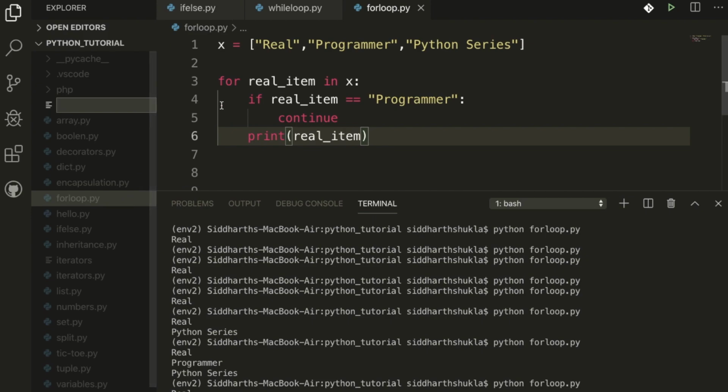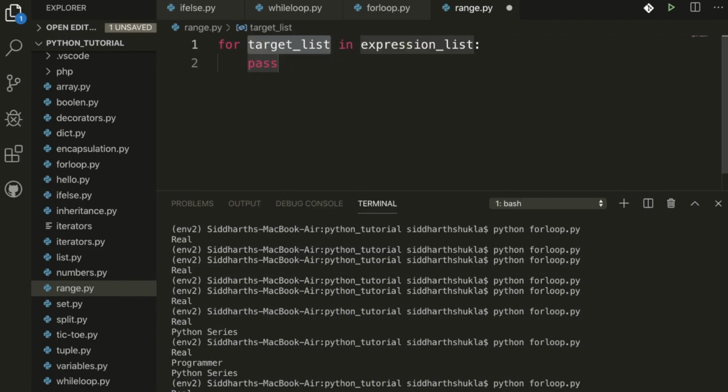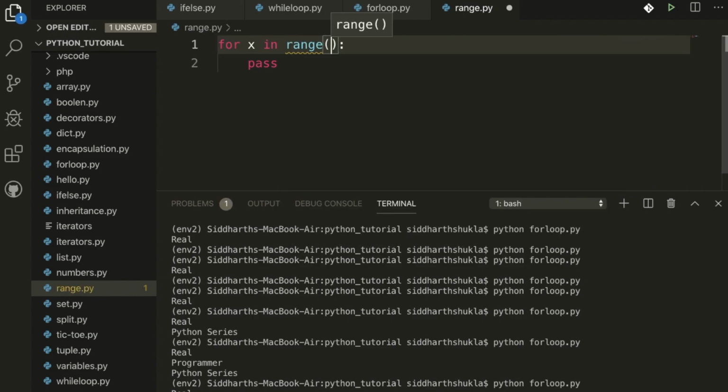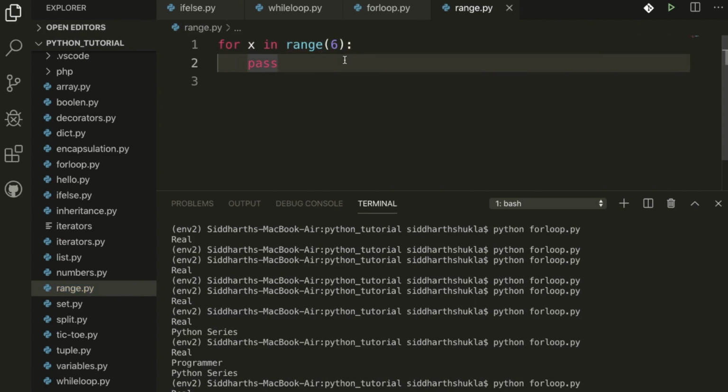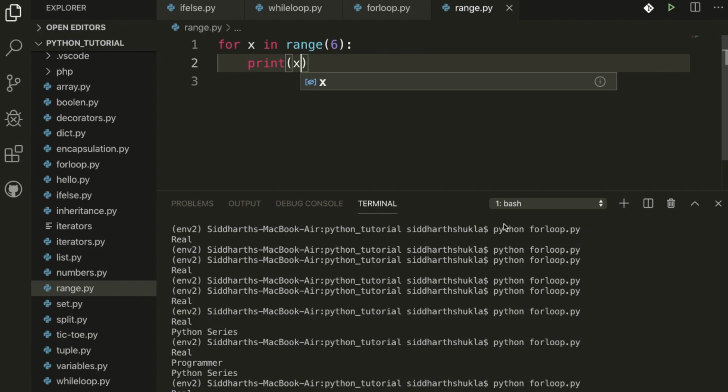Suppose I'm going to create a new file with the name range.py. Inside it, if you want a for loop, you can use x in range, say range of 6. Now, not only pass, we're going to print here, with the print inside the brackets.